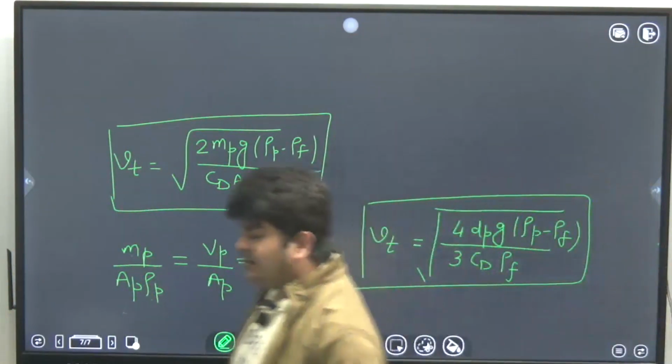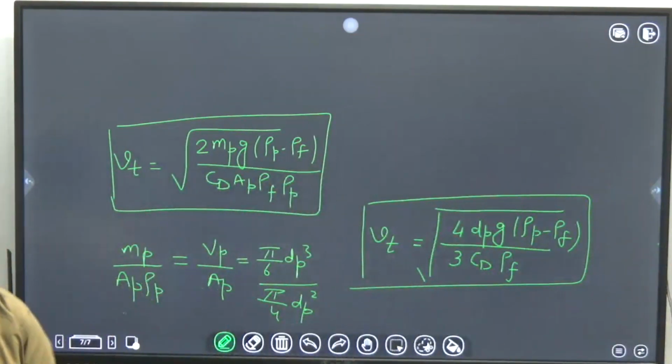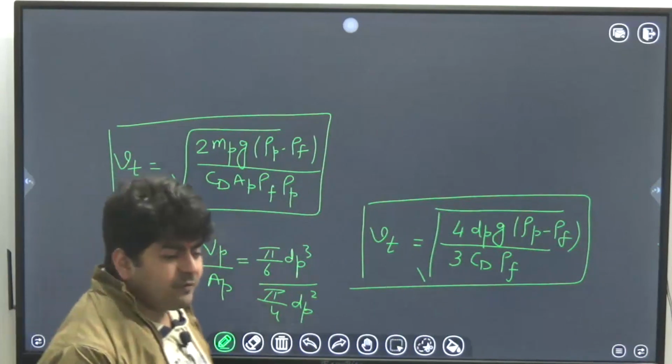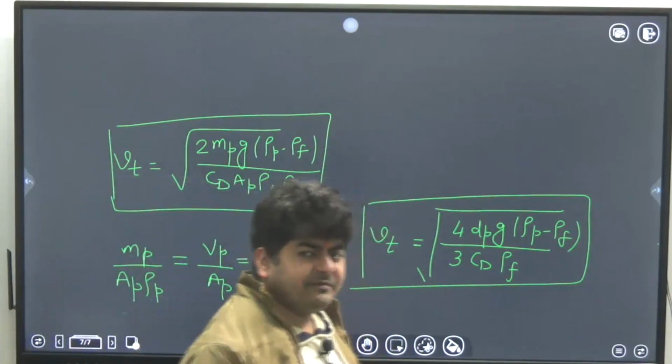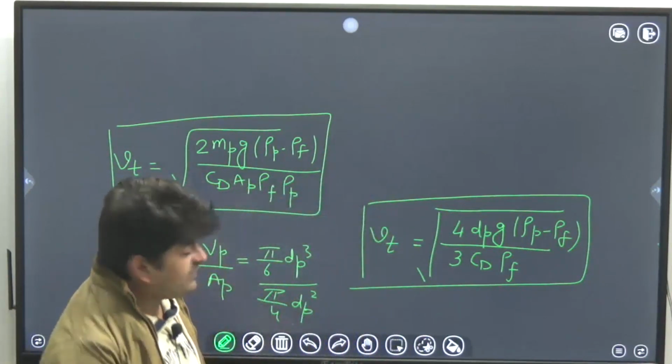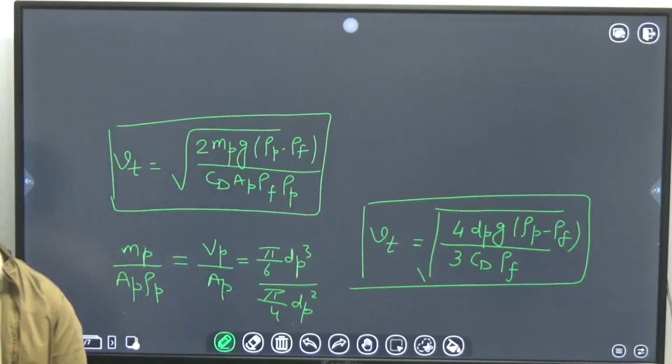Where CD is the drag coefficient, that is a function of particle Reynolds number. So for different particle Reynolds number, CD will be different, and thus the final expression of terminal velocity will be different.